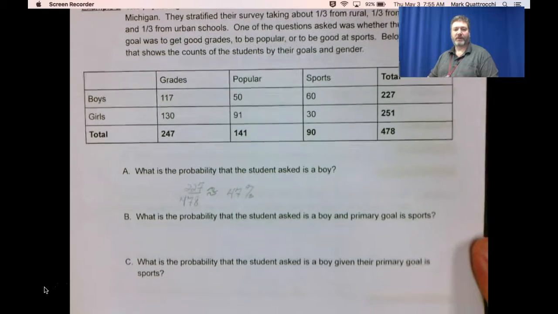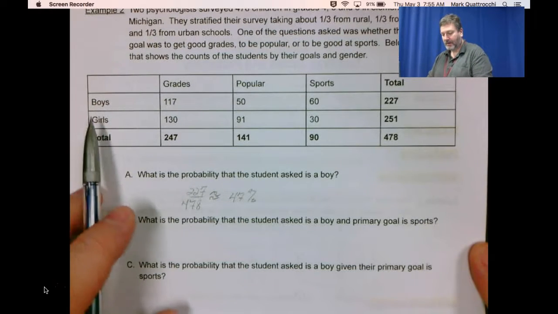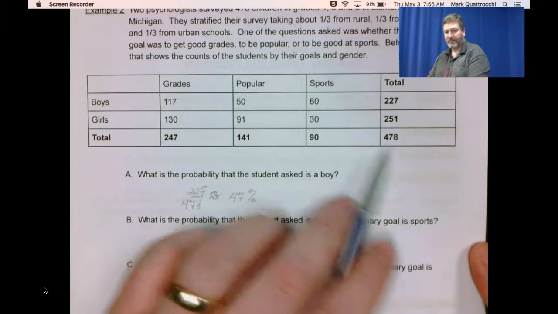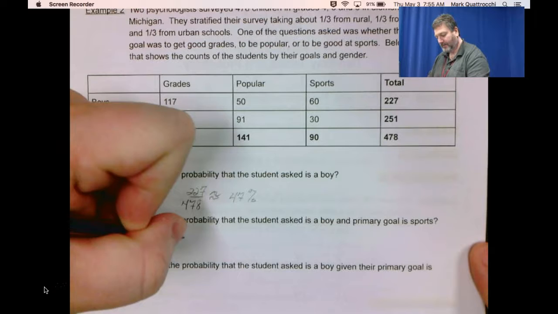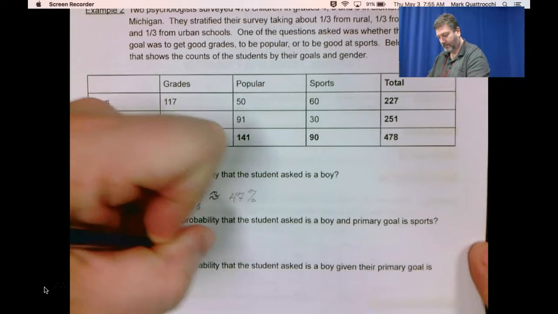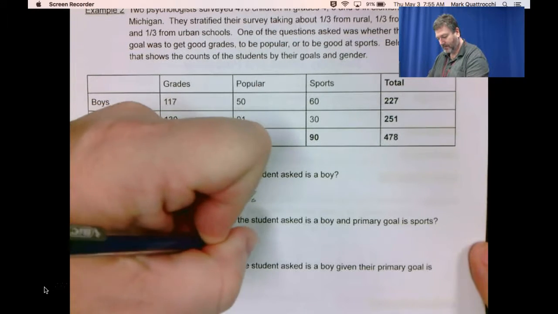Part B was the probability the student asked is a boy and the primary goal is sports. So a boy whose primary goal is sports is 60 out of the 478. Or approximately 13%.